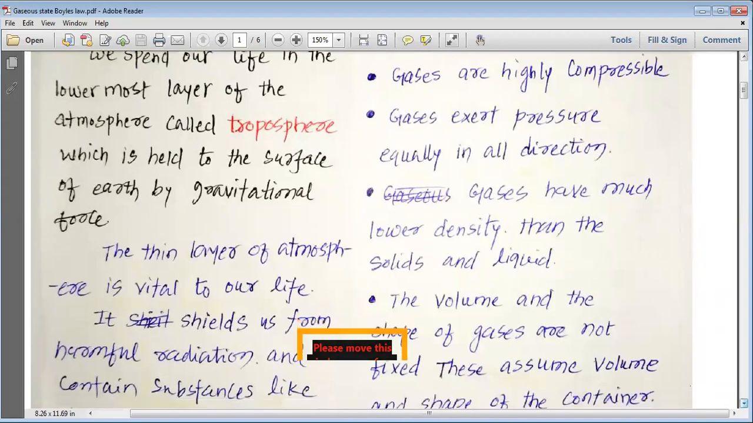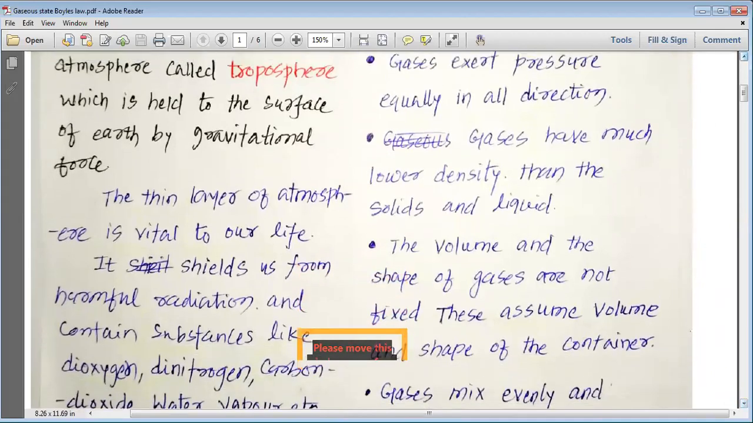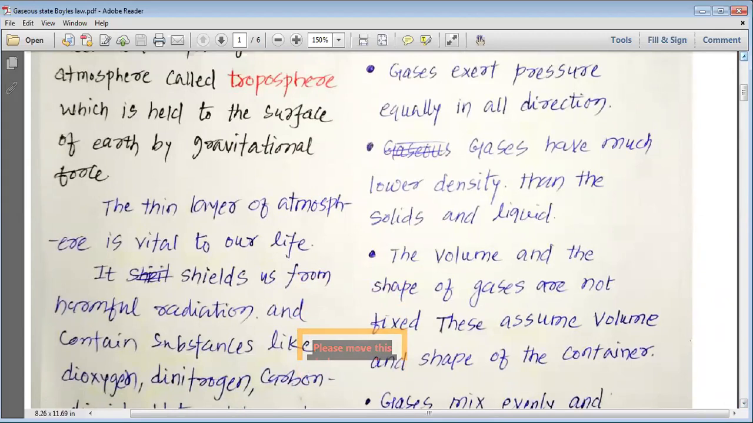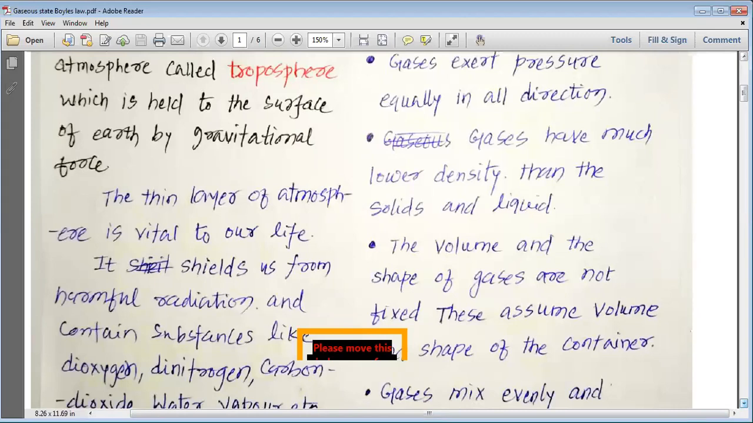We have studied in the ninth standard also that the particles of gases are continuously moving. In moving, they collide with each other as well as with the wall of the container. As they collide with the wall, they apply force on the wall. This force per unit area on the wall of the container is known as pressure, and that is why gases exert pressure equally in all directions.